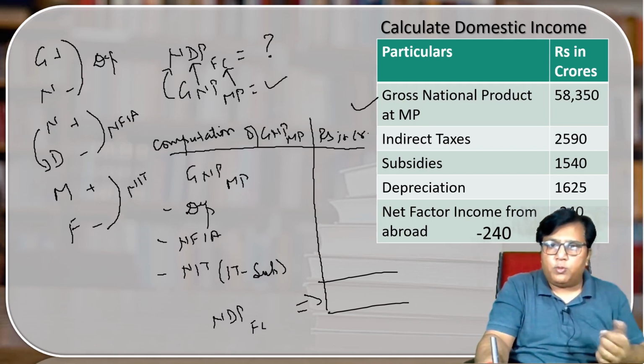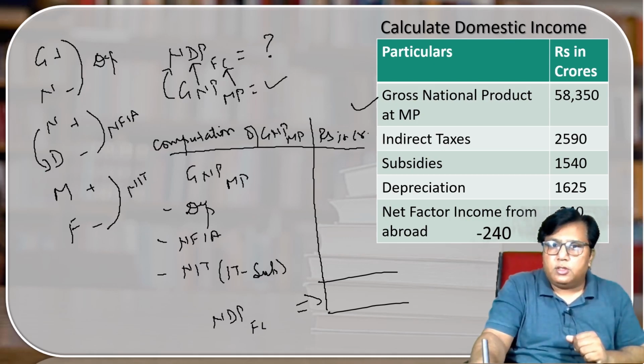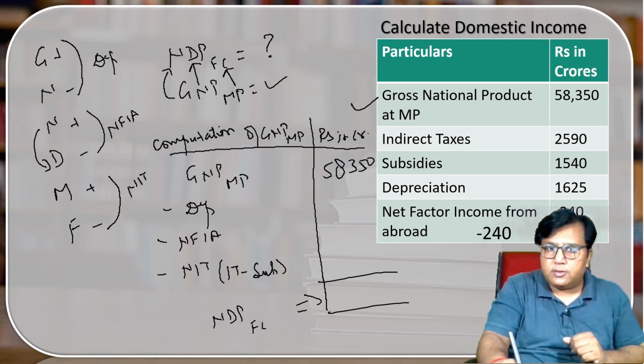Now read the question and put the values. GNP at MP, that is 58350. Then indirect taxes is 2590. Then subsidy 1540.